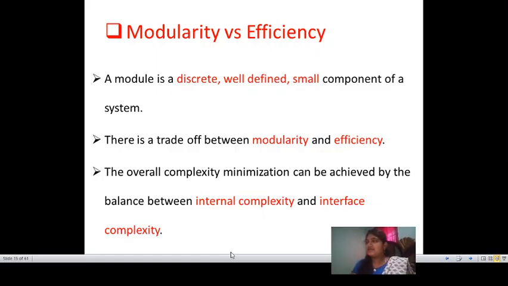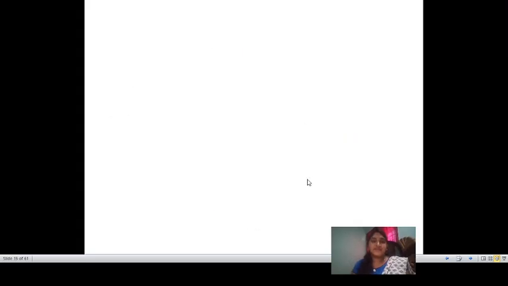If the software application is divided into modules, the balancing should be performed from module to module. Next, coming to the interface complexity, we need to define it wherever data is shared from a sender to a receiver, or from module 1 to module 2, where the interface should be performed. If complexity arises there, it is the interface complexity. So this is modularity versus efficiency.